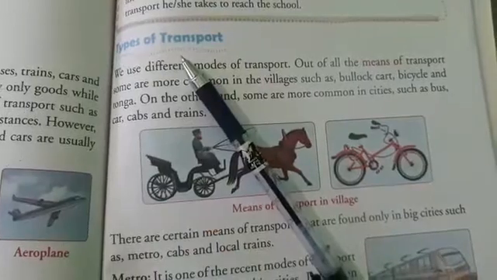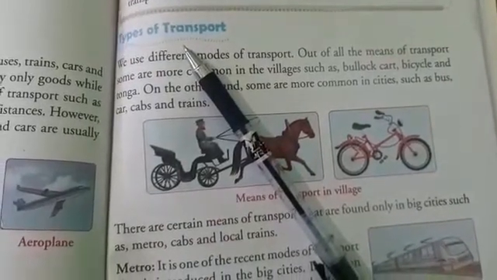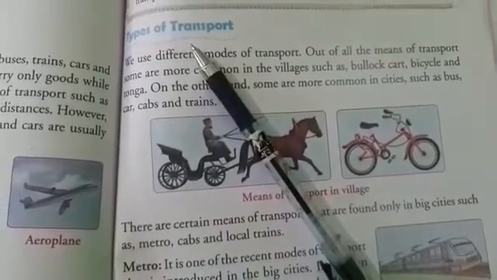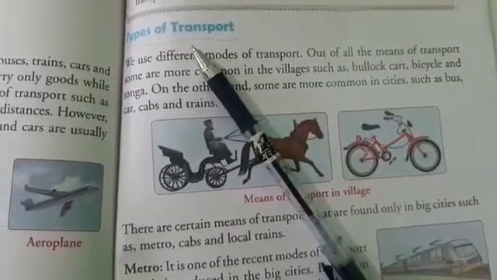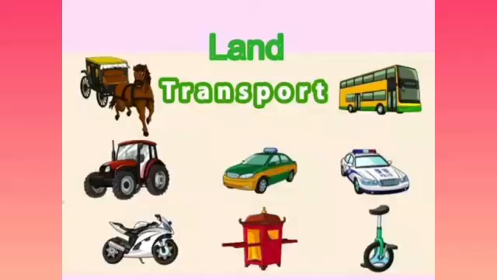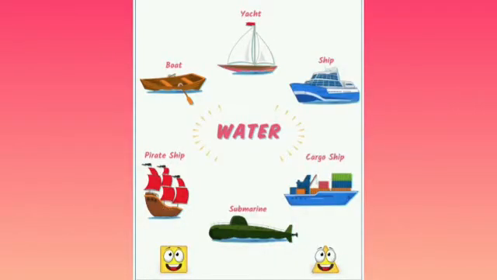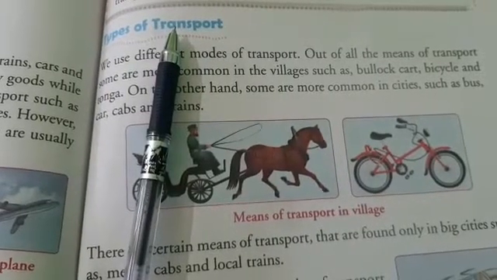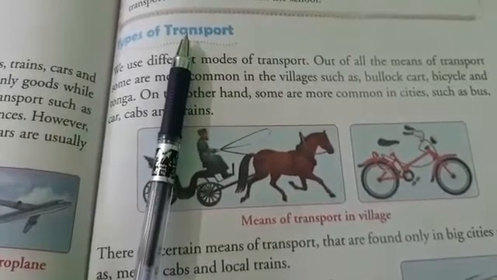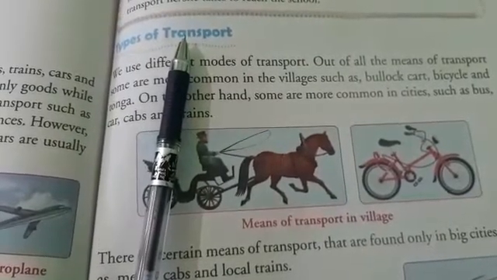Types of transport. Children, you have already studied in previous class that there are three different modes of transport. They are land transport, air transport and water transport. So children, we use different means of transport to travel and to move our belongings.